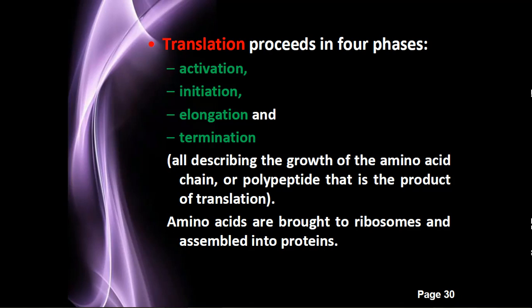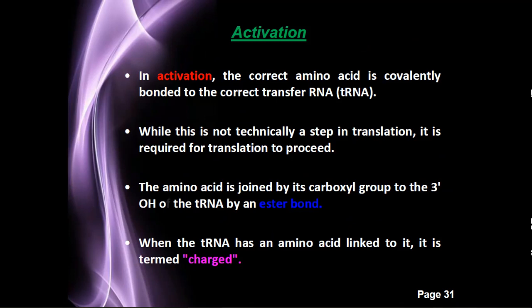The translation process involves four steps: activation, initiation, elongation and termination. So as you know, in the activation step there is the activation of tRNA. It means the particular amino acid which is specific for that particular tRNA binds with the tRNA in the presence of the enzyme aminoacyl tRNA synthetase. So a particular tRNA is specific for a particular amino acid.